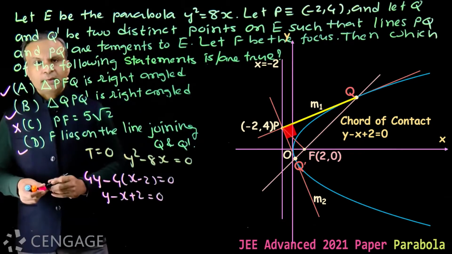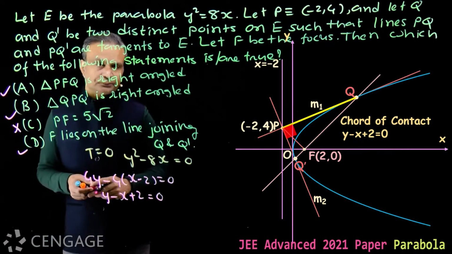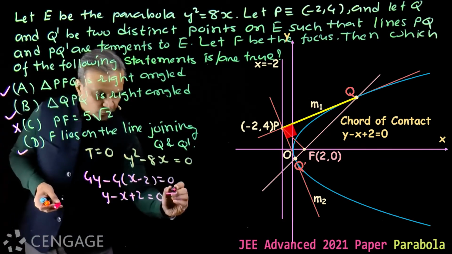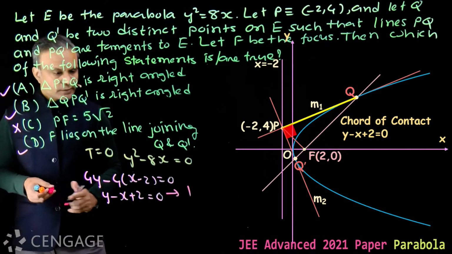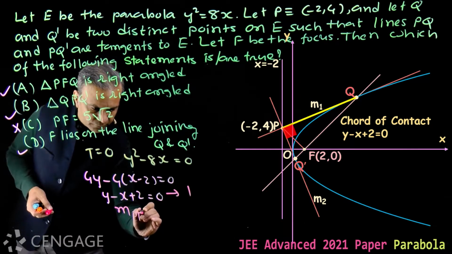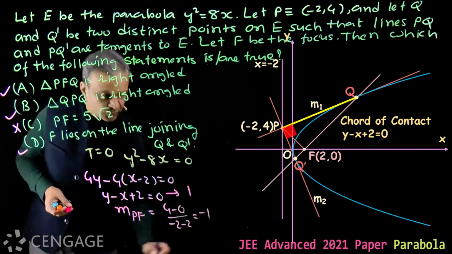Now we have option A, that is triangle PFQ is right angle. Slope of chord of contact QQ dash is 1. Slope of this line is 1. And slope of PF is (4 minus 0) over (minus 2 minus 2), which is equal to minus 1.